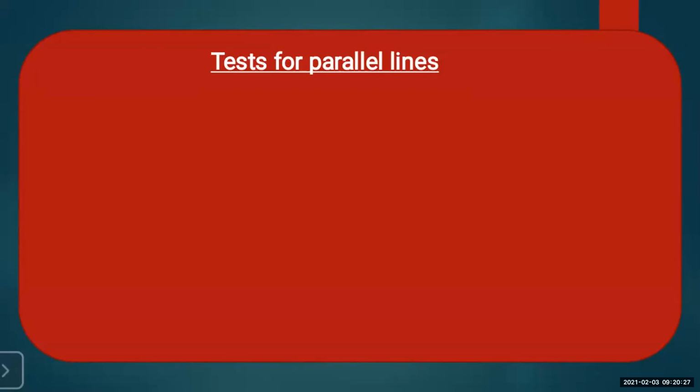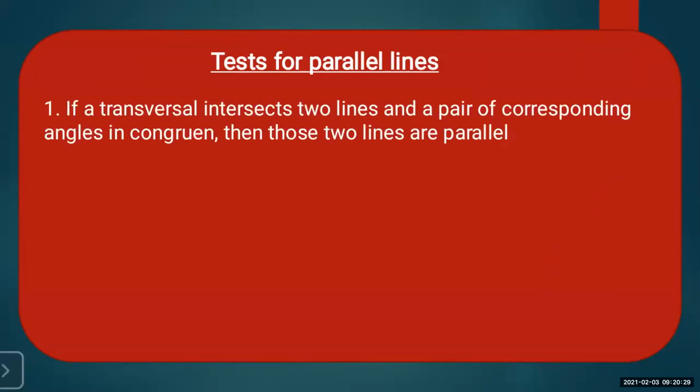Now parallel lines, we have done in the second chapter. Parallel lines are nothing but lines which do not intersect each other. And if these parallel lines are intersected by another line, a third line, it will be called a transversal.